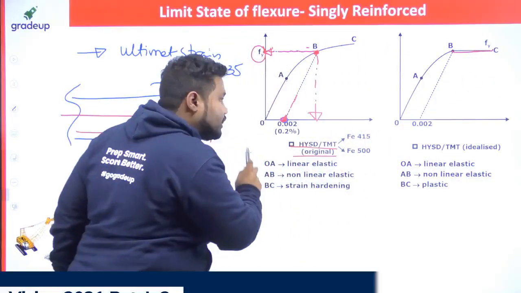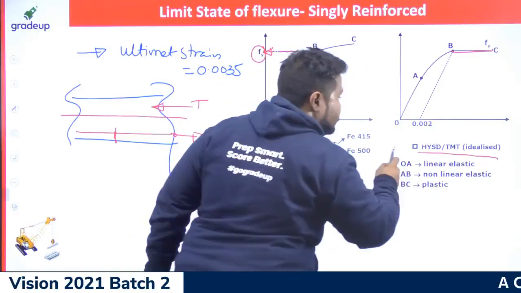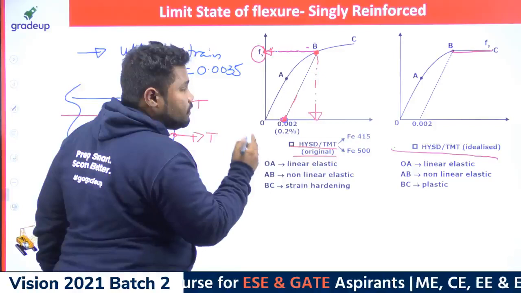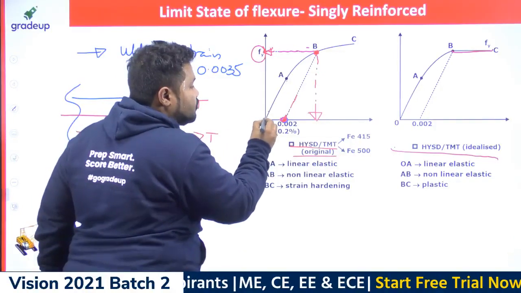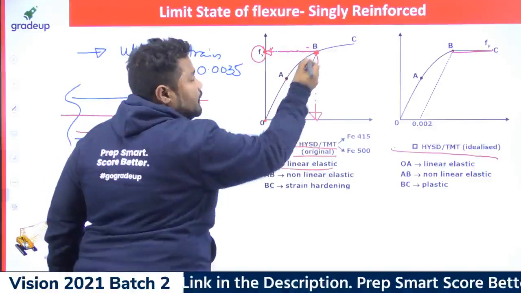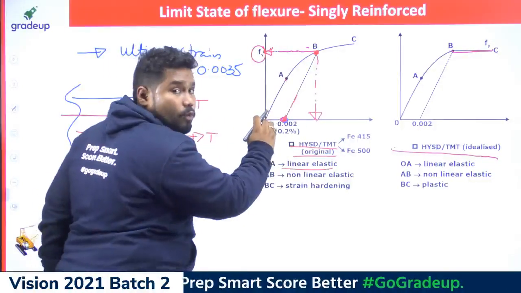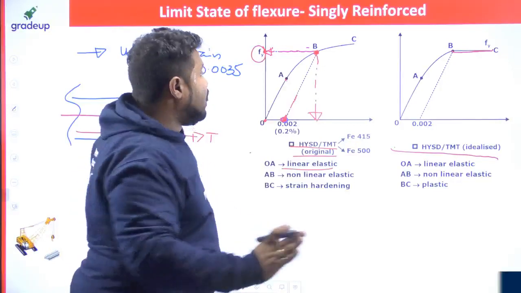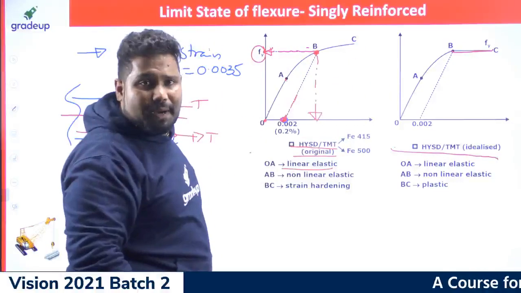So this is the actual thing, but this is the idealized thing. And I want to mention this is a steel material, which is a ductile one. Because of which from O to A it is linear elastic, from A to B it is non-linear elastic. So from O to B the material is under the elastic zone only. After B only it went into the plastic zone, right?